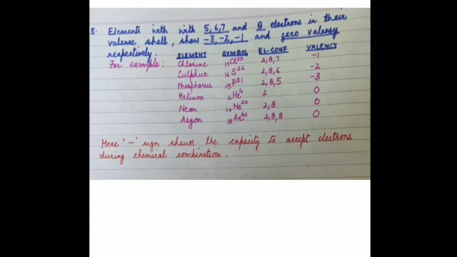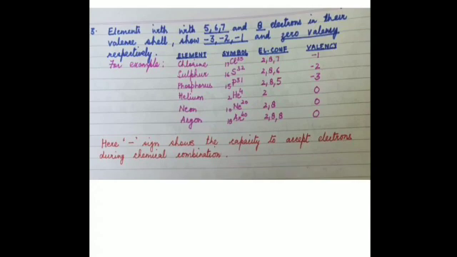And this negative sign shows what? The negative sign shows the capacity to accept electrons, that they can take the electrons from the atoms which are losing. So the ones which have positive valency will be giving away or donating the electron to these elements which will accept those electrons. So they possess a negative valency.